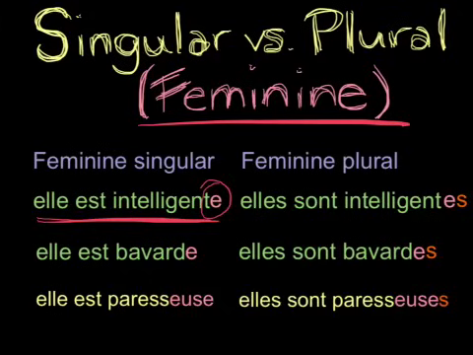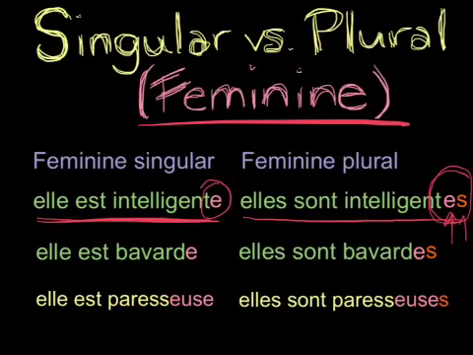Now we have elles sont intelligentes. And take a look at what's happened. We've added the e and the s because it's feminine. We add the e and it's plural. We add the s.